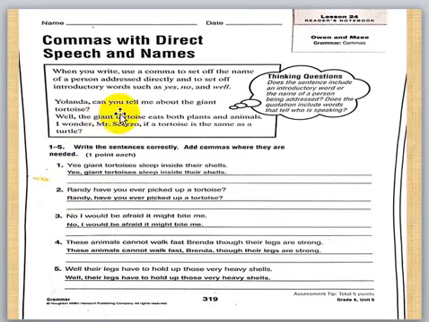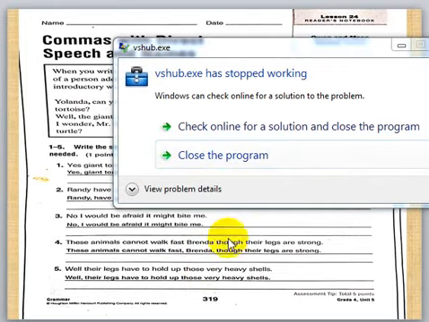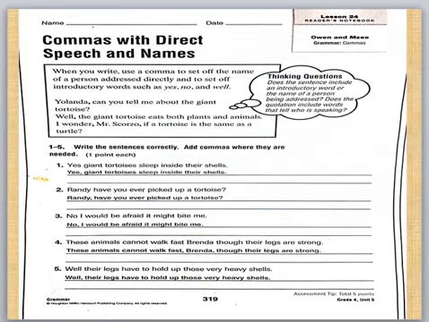Here, we have number 4. These animals cannot walk fast, Brenda, though their legs are strong.